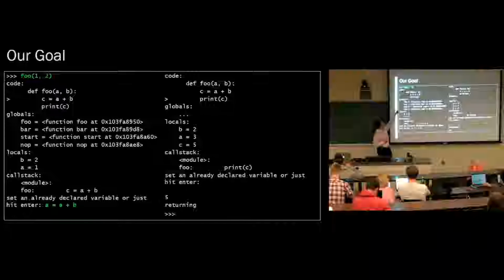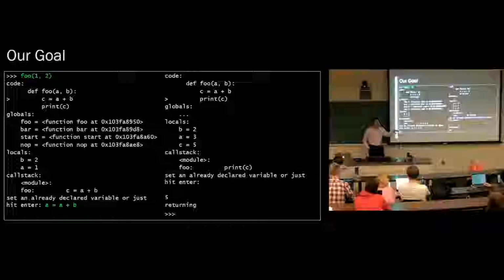So this is a debugger I've written, and you can see when the debugger is running, we call this foo function, and then immediately we get the source code for foo printed out right there. And we get a little tick mark on the line that we're on. Kind of helpful, right? We get a list of all the global variables, we get a list of all the local variables, and then we get to see the call stack so far. We've got a module and a foo. It turns out that whenever you're calling a function in Python, the highest level on the call stack is always the module. So just keep that in mind. Even though we're only calling one function, there's 2 things on the call stack. That'll come back.